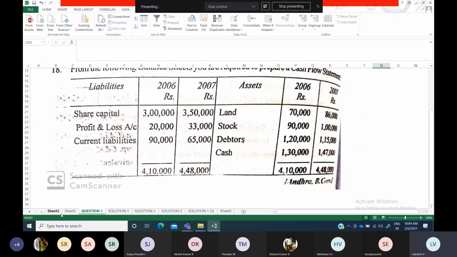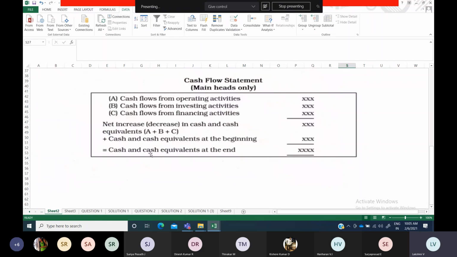We have seen the main headings here, but we want to know what items will come under operating, investing and so on. Theoretically we have seen it, but we should understand how it has to come in the problem format. Let us first discuss that and then enter into the problem.